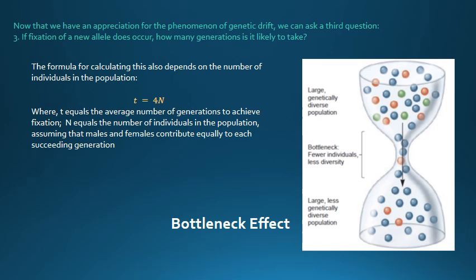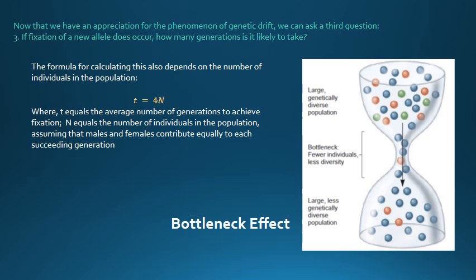Now that we have an appreciation for the phenomenon of genetic drift, we can ask a third and last question. If fixation of a new allele does occur, how many generations is it likely to take? The formula for calculating this also depends on the number of individuals in the population.